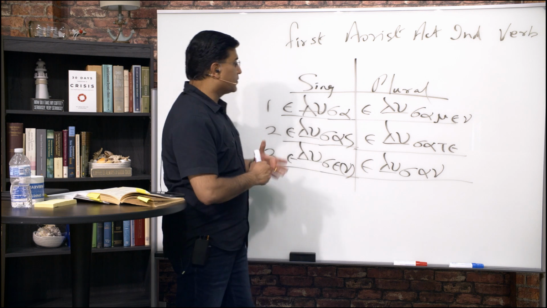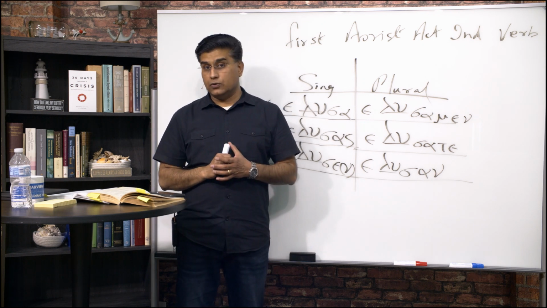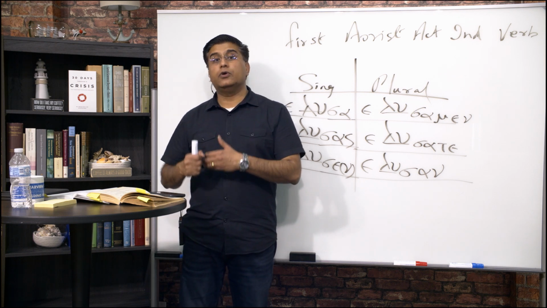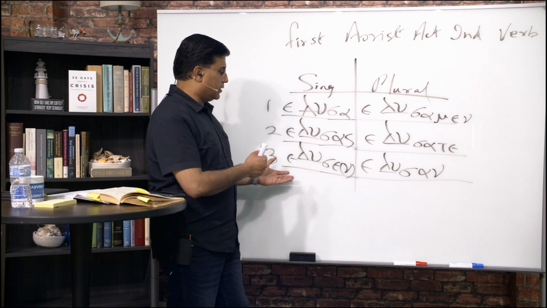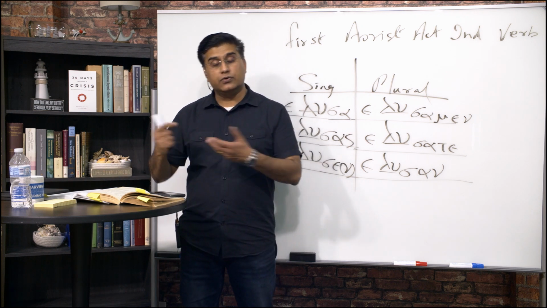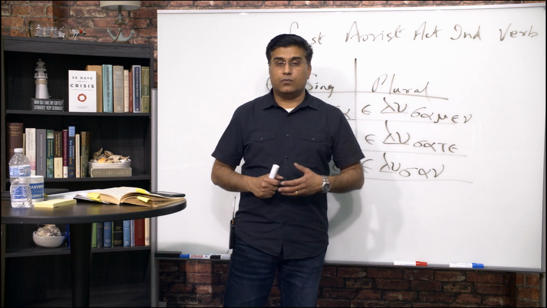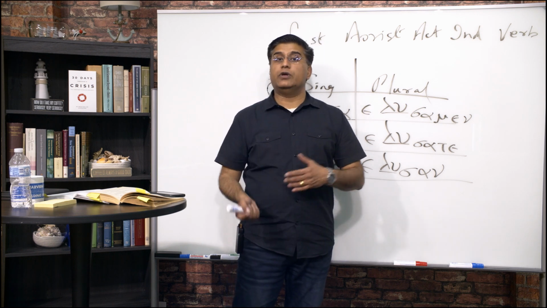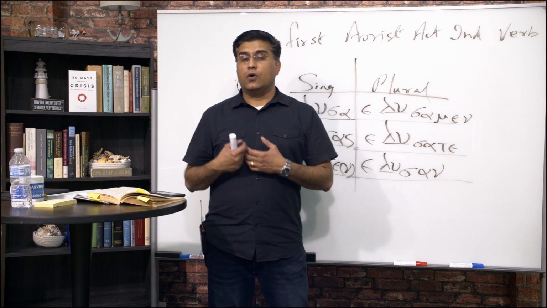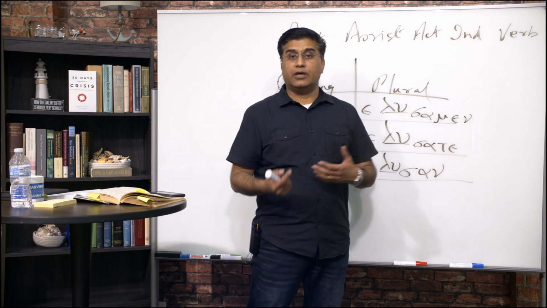Imperfect would be I was loosing, you were loosing, or you used to lose. He, she, it was losing, or he, she, it used to lose. We were losing, or we used to lose. Y'all were losing, or y'all used to lose. Or they were losing, or they used to lose.